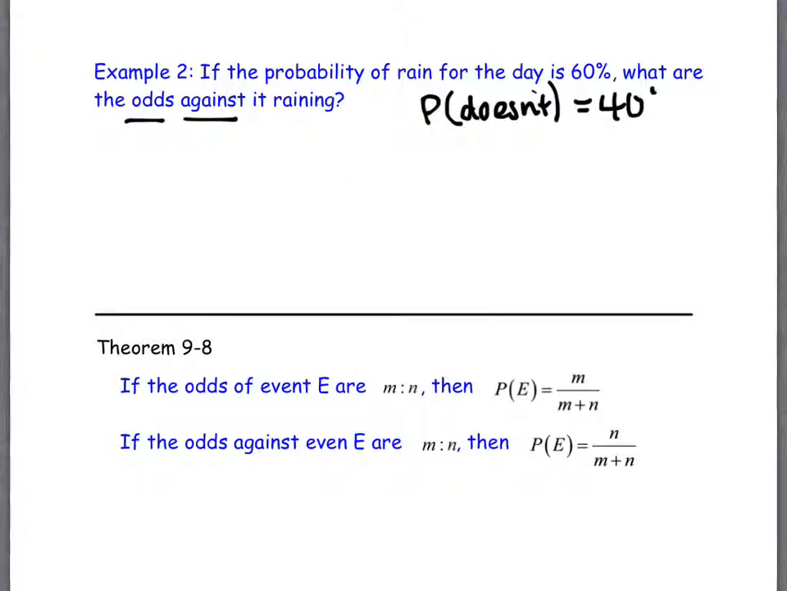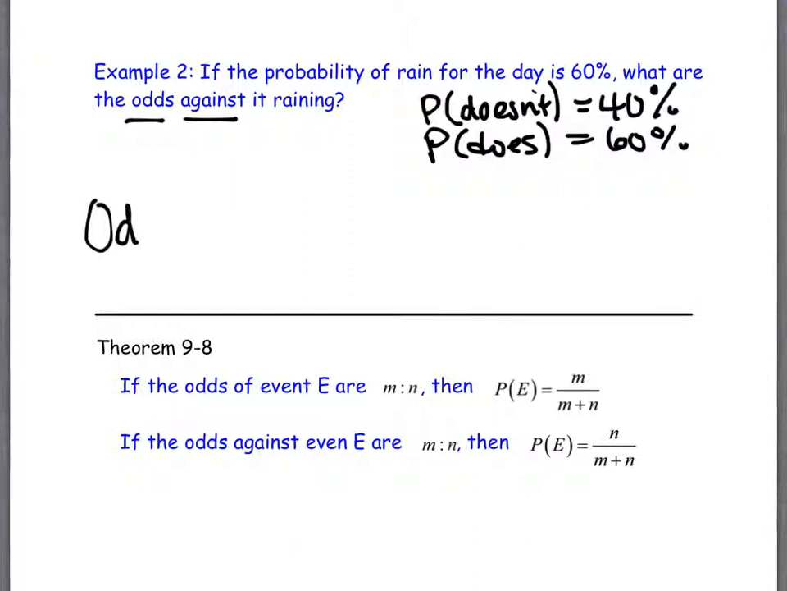Yeah, it's 40%. Of course, this is actually more like a percentage, but that's okay. We can still work with it the same way. So the probability that it does rain is 60%. The probability that it doesn't rain is 40%. That's information given to us about probabilities. We need that information in order to do the odds question.